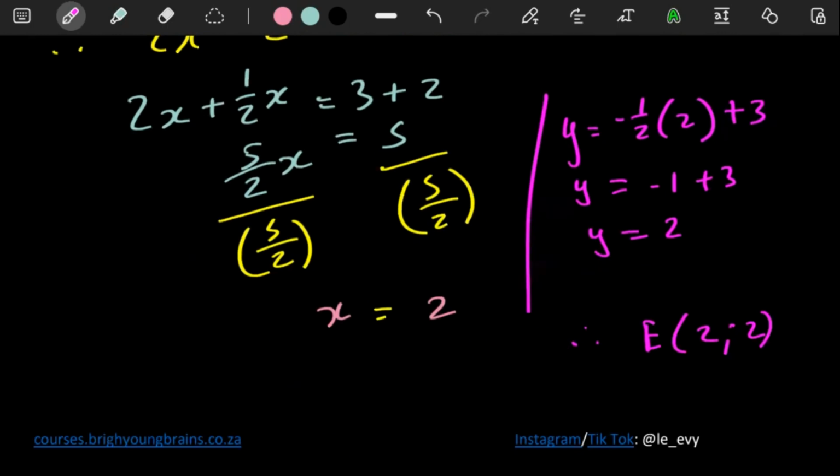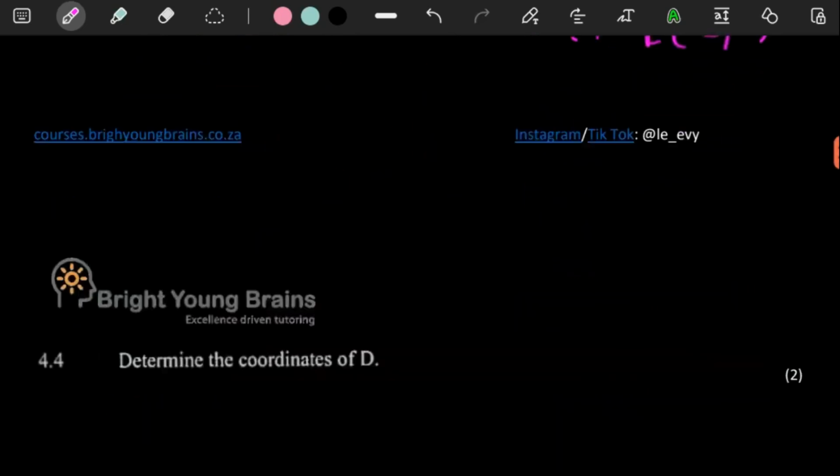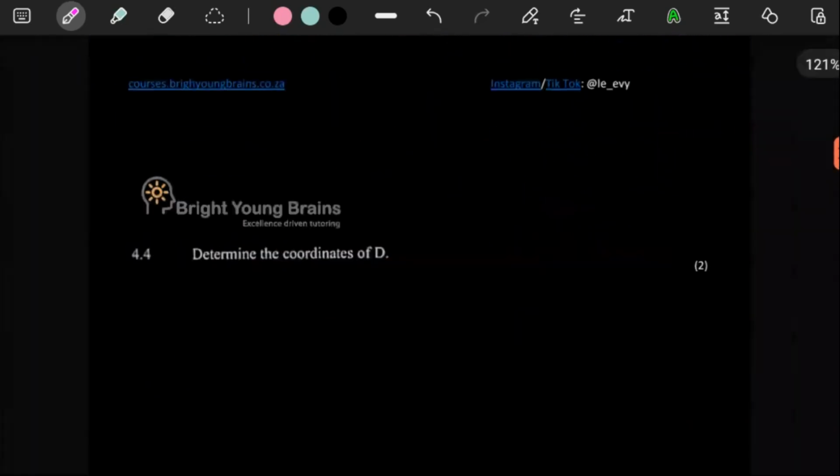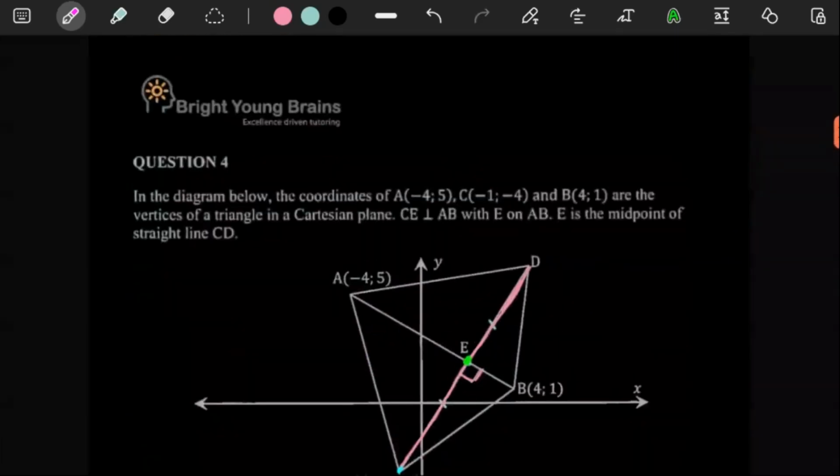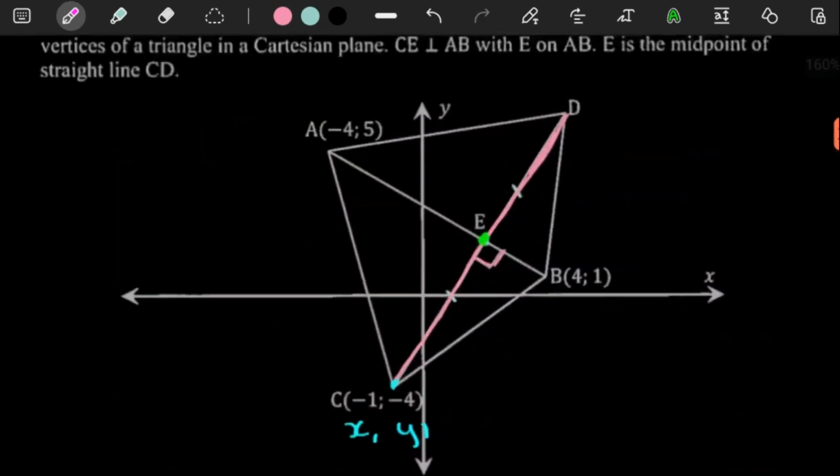Seems like everything is still in order. So with the next question, right, what are they asking us to do? They're asking us for 4.4 for 2 marks. They said determine the coordinates of D. Where is D? D is a point all the way up there. So D is going to be quite easy.